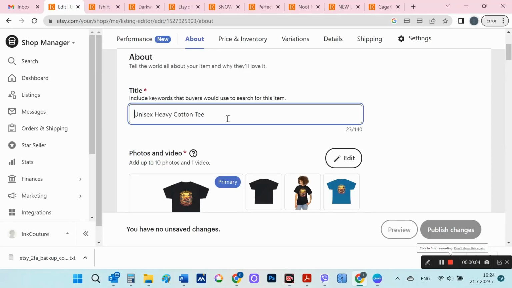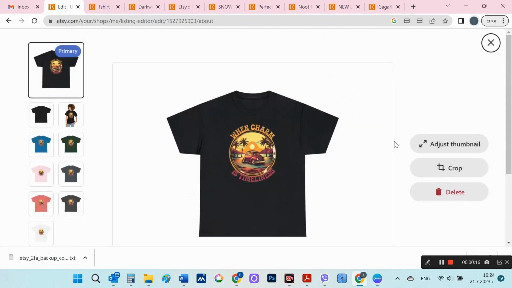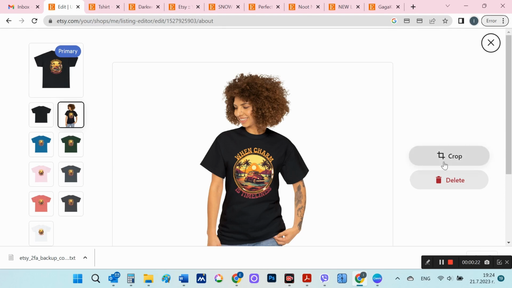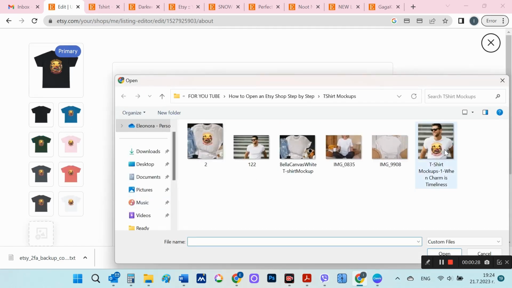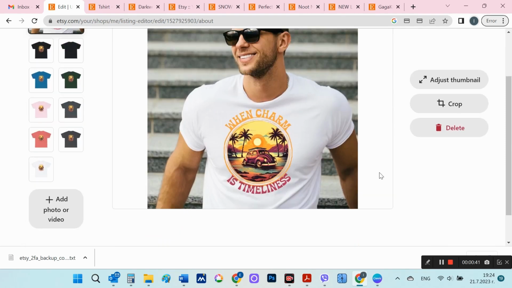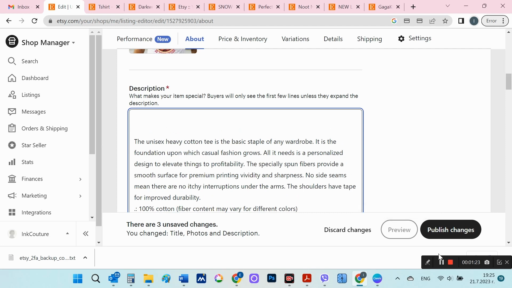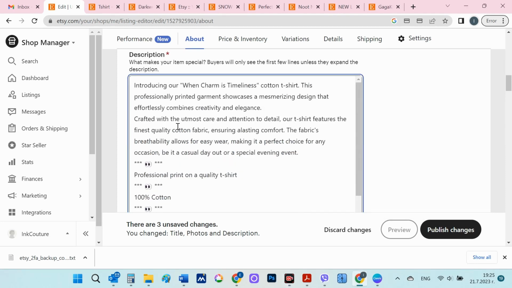Now, I add information in the product title first, because that's the first place Etsy will index, i.e. will use those phrases for the search. Next I will attach the mockup I made. I will add information in the product description as well.